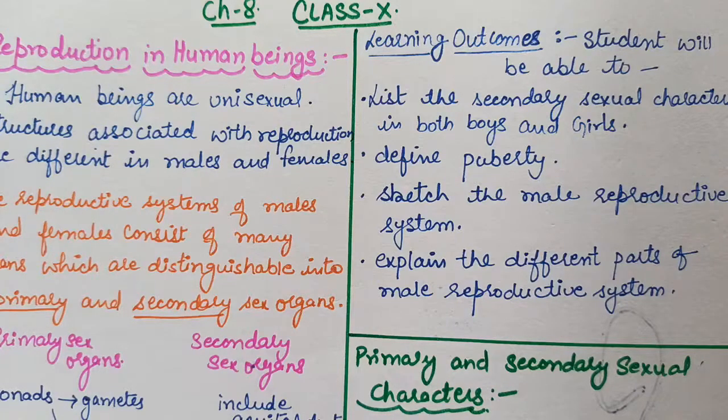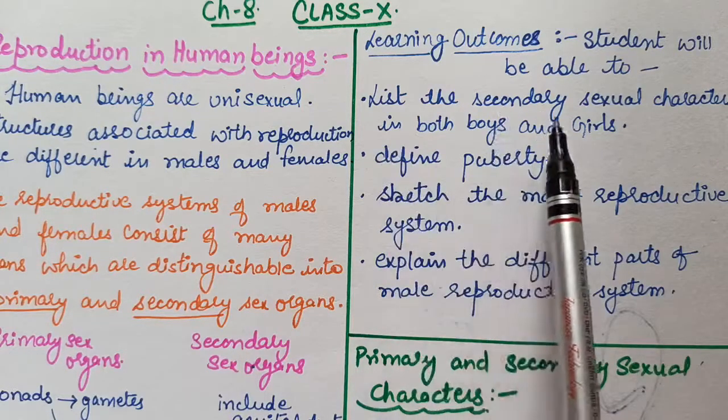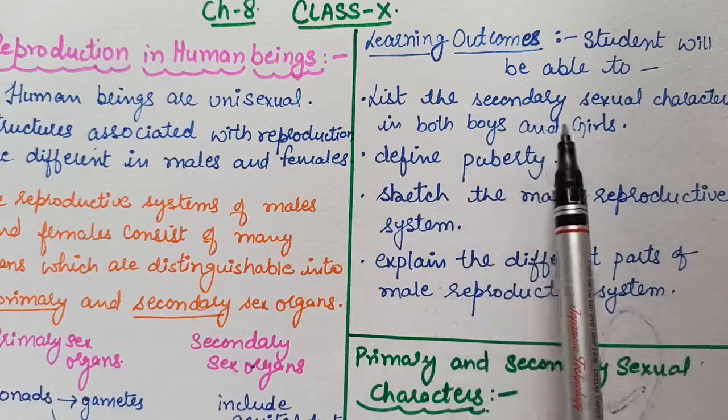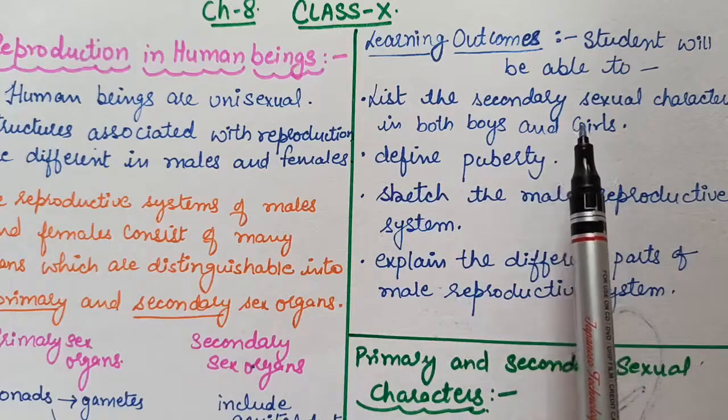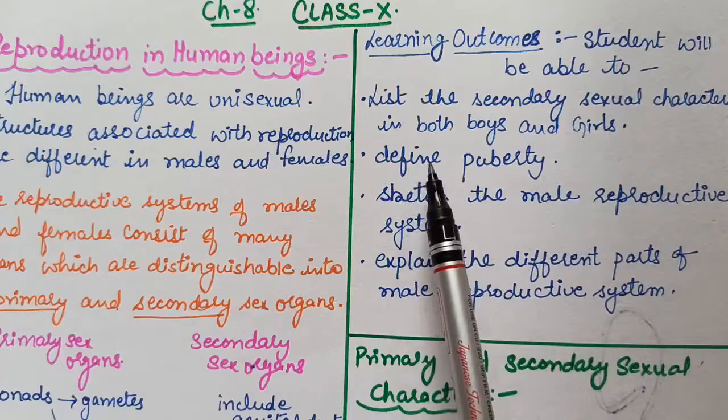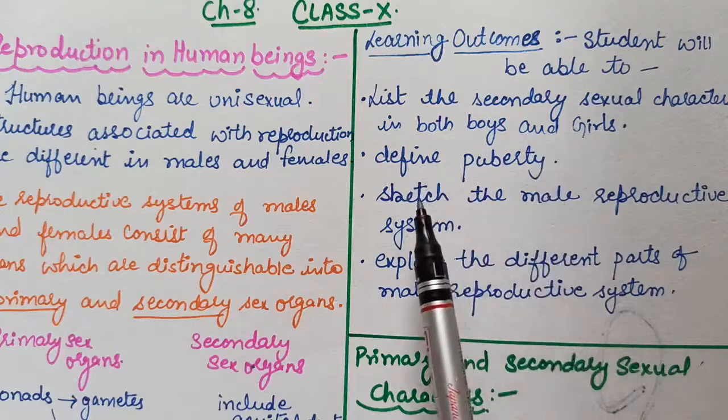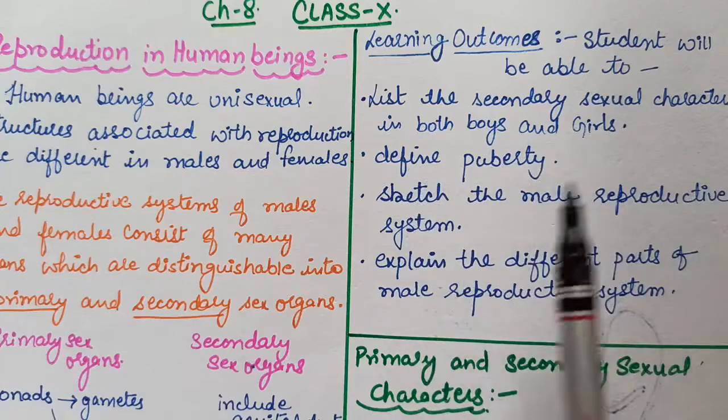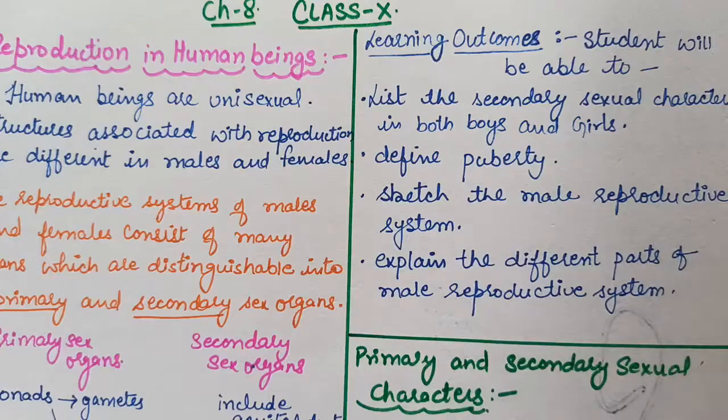Before starting today's session, I would like to share the learning outcomes that you are going to achieve after completing today's topic. You will be able to list the secondary sexual characters in both boys and girls. Some are common and some are specific. You will be able to define puberty, sketch the male reproductive system, and explain the different parts of the male reproductive system. Okay, so let's start with today's session.